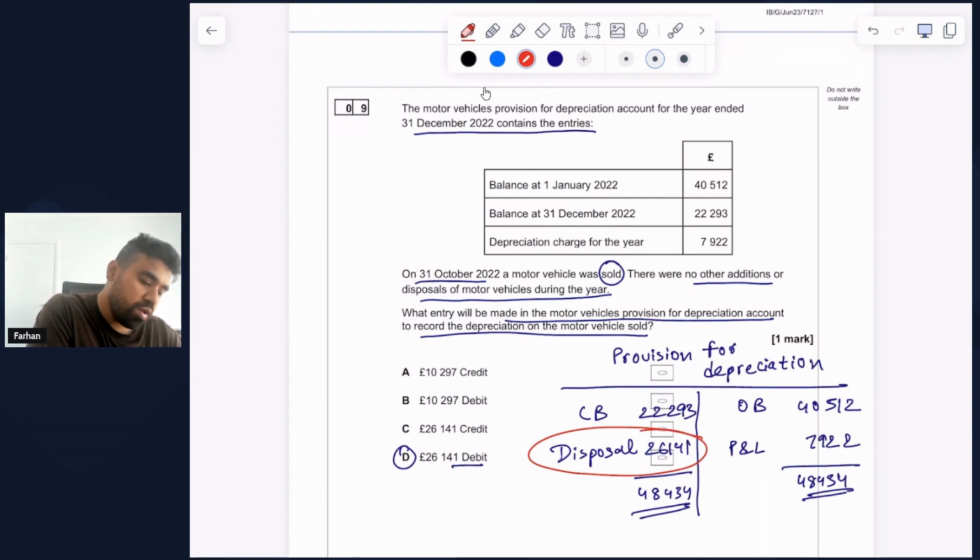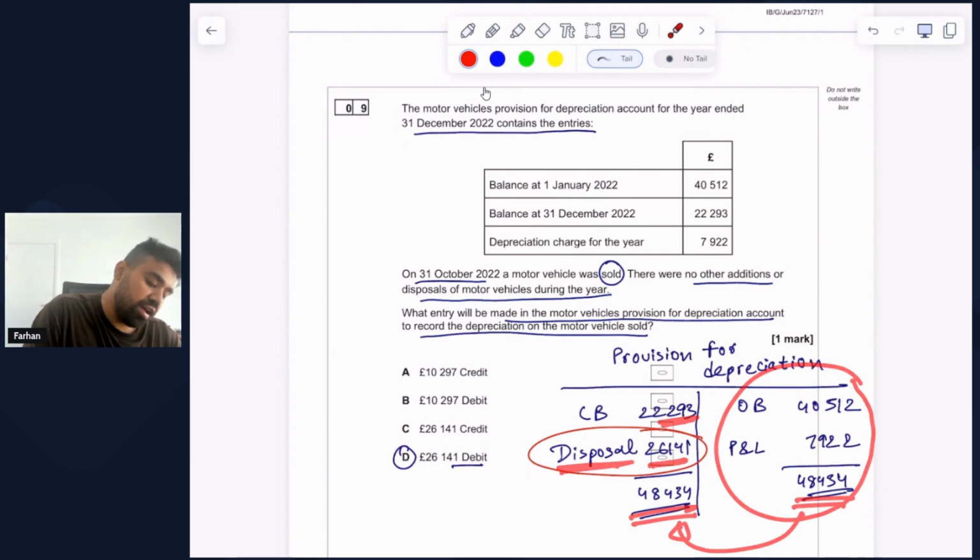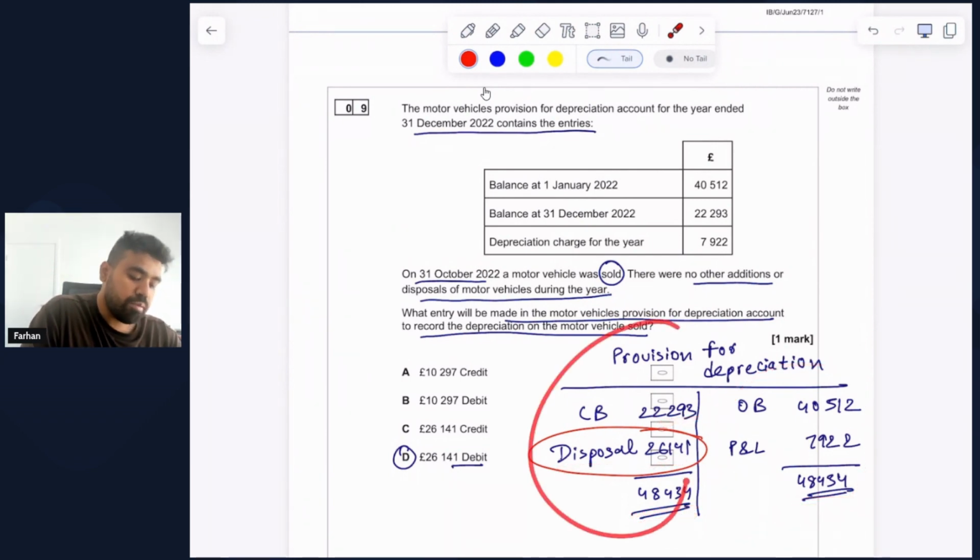So what we did was first calculate the total of everything on the credit side, which was the heaviest side, and we got 48,434. That also needs to be the total on the debit side. From that balance, we subtracted the closing balance that we had, and whatever we are left with, 26,141, relates to disposal. Basically, everything on the debit side of the provision for depreciation account reflects the disposal of the non-current asset, the specific depreciation for the non-current asset that we have disposed.